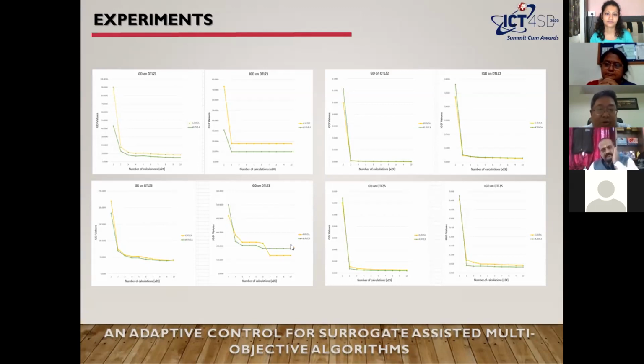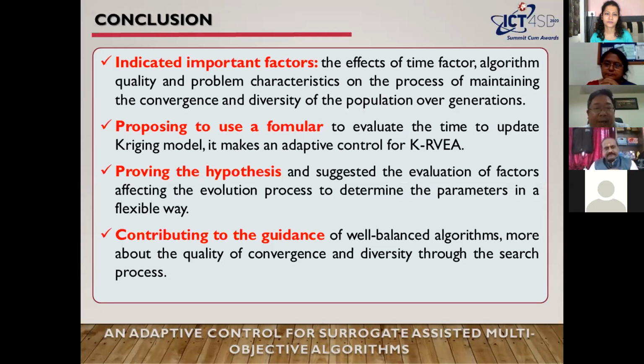Through the experiments we found and indicated important factors, the effective time factors, and on quality and properties on the basis of maintaining convergence and diversity of population over the generations. And we propose to use a formula to evaluate the time to update the Kriging model.